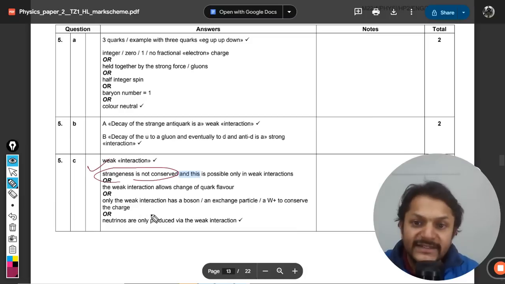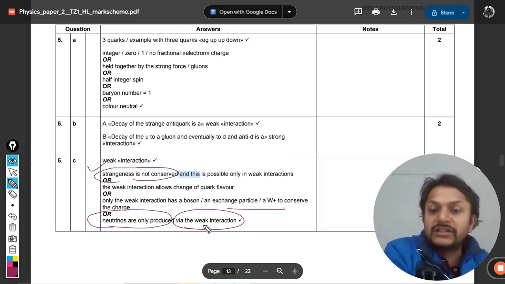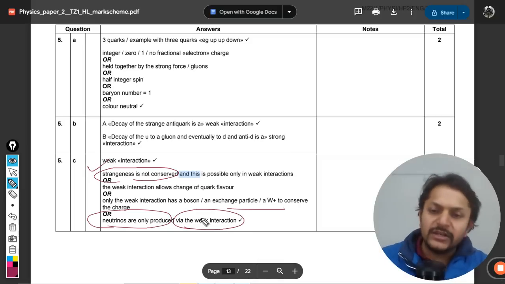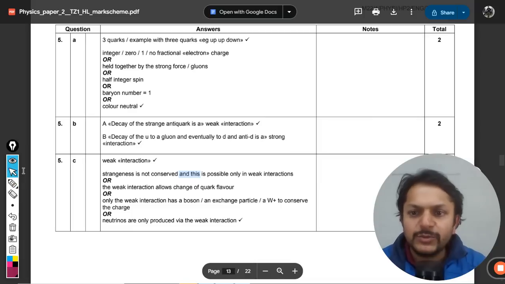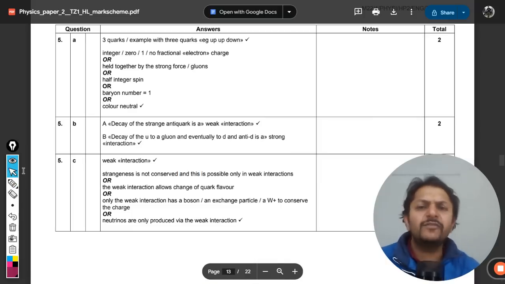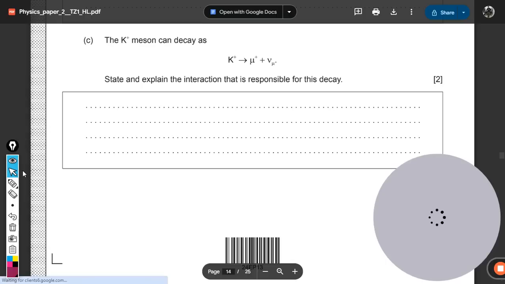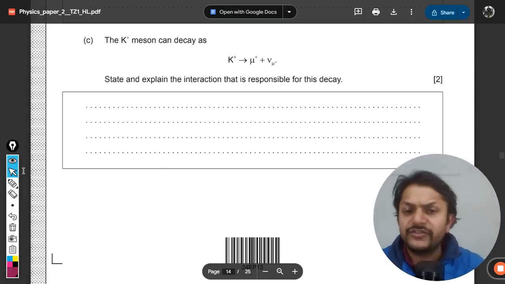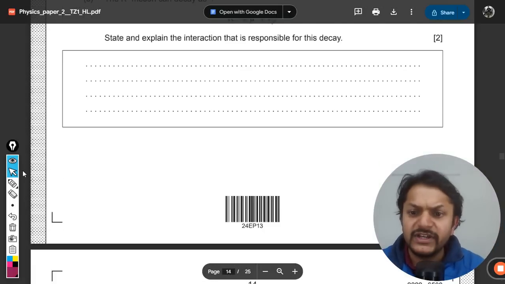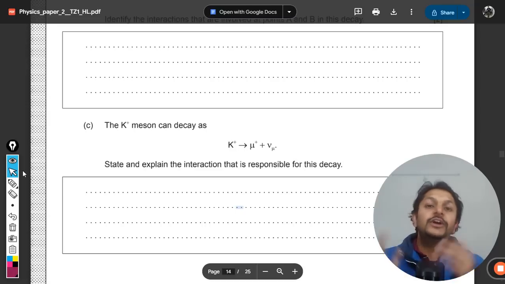Strangeness is not conserved. Exchange particles are there, but they are not shown here. Neutrinos are only produced via the weak interaction, and you can even say that. These are the explanations that they have given. I have also given you the explanation, so you can just write it, and say that yes, this is going to be a weak interaction. This is how we are going to give the answer. This was the last question for question number 5.